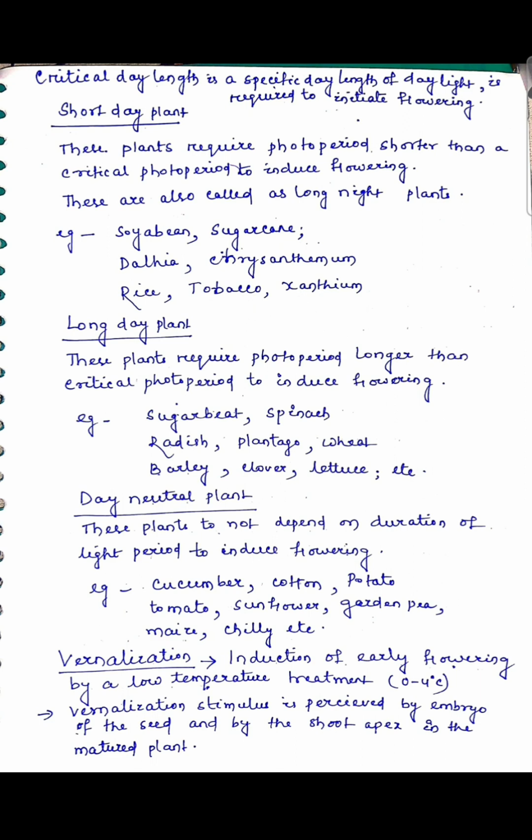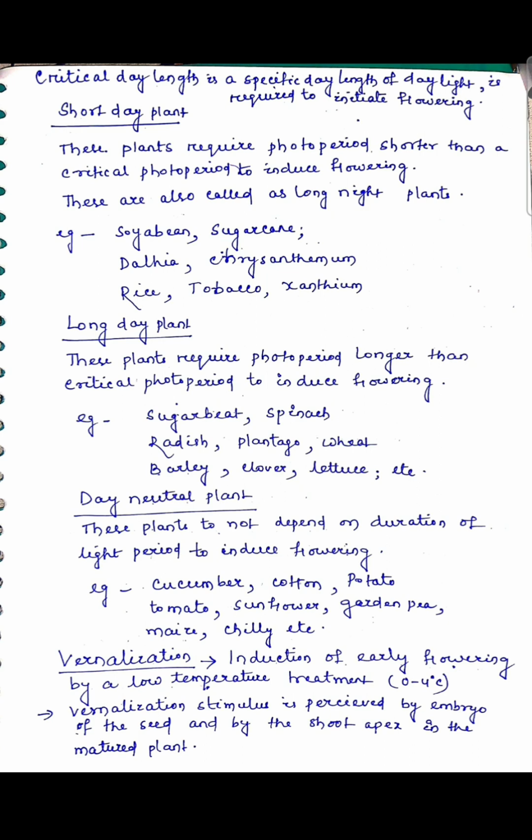Examples: soybean, sugarcane, dahlia, chrysanthemum, rice, tobacco and Xanthium, etc. Then long day plants require a photoperiod longer than the critical photoperiod to induce flowering. For example, sugar beet, spinach, radish, Plantago, wheat, barley, clover, lettuce, etc.